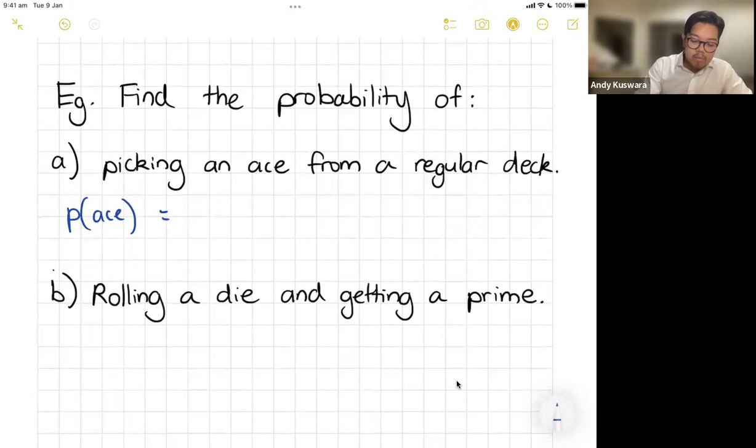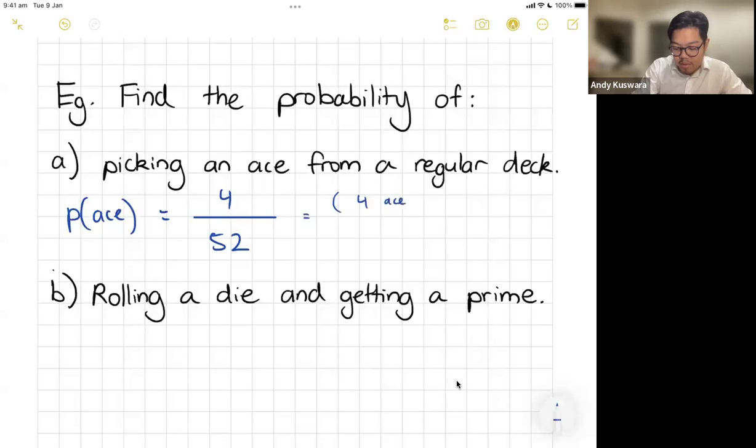Now, how many aces are there in a deck? Hopefully you know your cards. There's 4 aces: hearts, clubs, spades, diamonds. And how many total cards in a deck? Well, there are 52. All right, and I'll probably write this here. There's 4 aces, and there's a total of 52 cards.